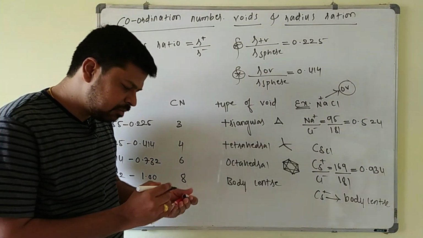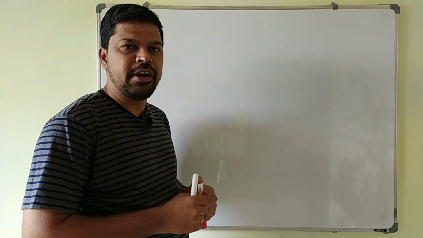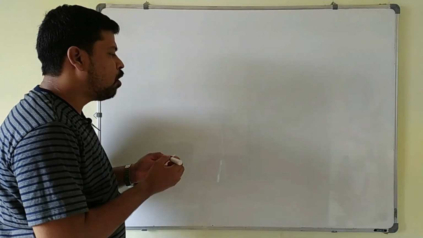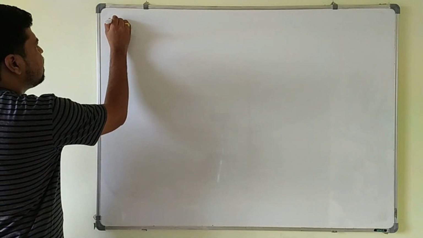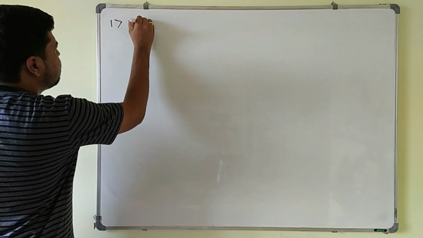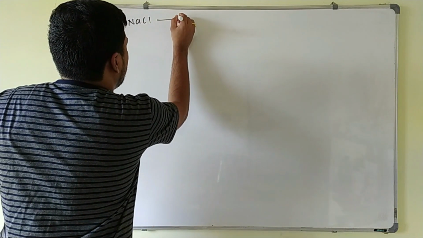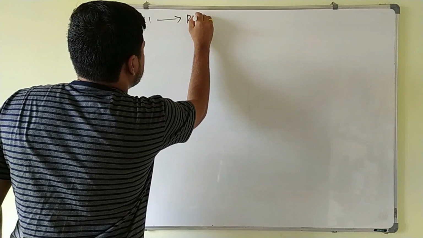Okay, next thing. The next important point is that we will discuss some important crystal structures. The first one we will discuss is NaCl, sodium chloride, which is commonly known as rock salt.